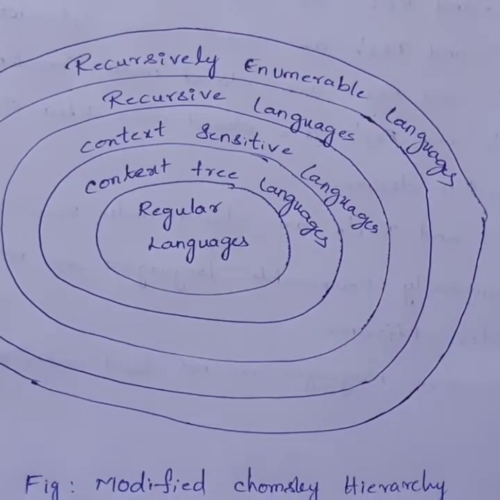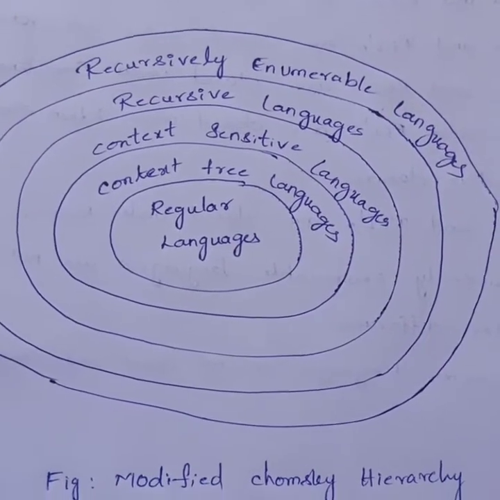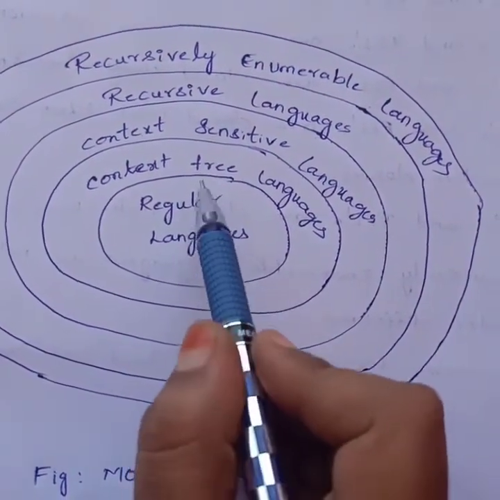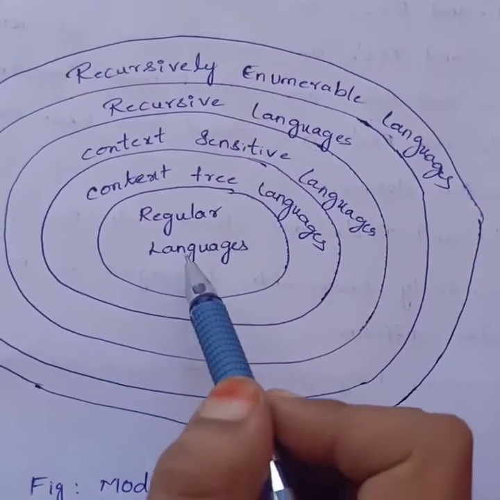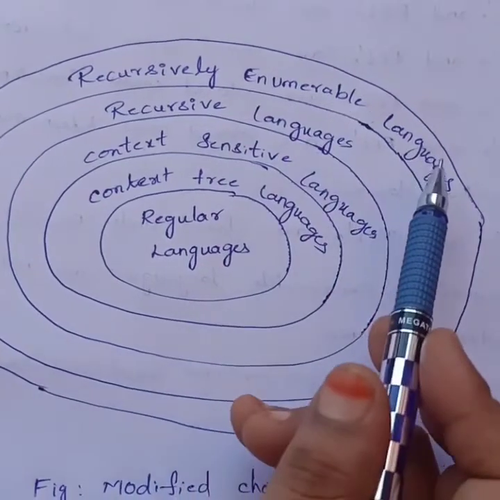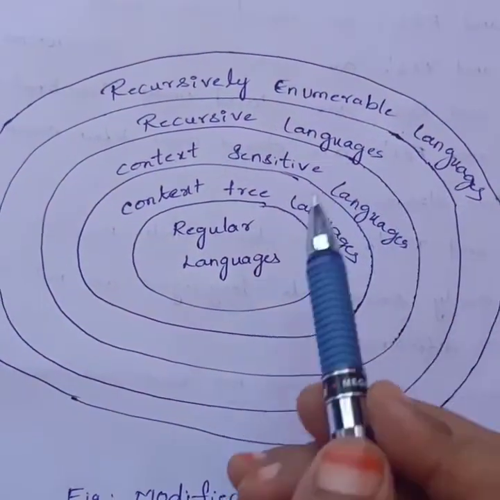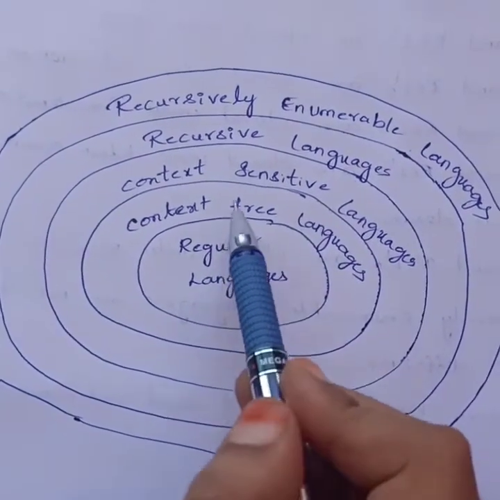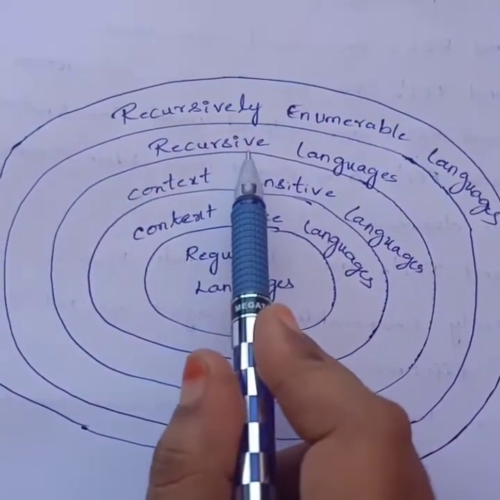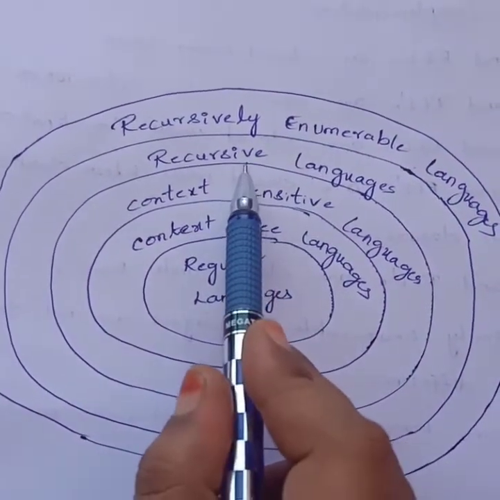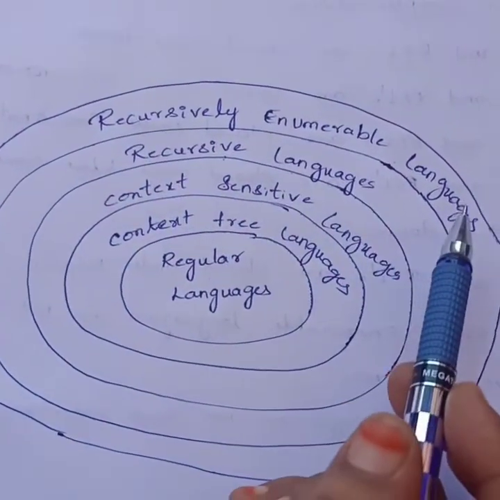This is the modified Chomsky hierarchy. We know all regular languages are context-free languages. All regular and context-free are context-sensitive. All regular, context-free and context-sensitive are recursively enumerable languages. We have seen this in the Chomsky hierarchy, but there is a modification here. All these three languages are recursive languages, and these four languages are recursively enumerable languages.